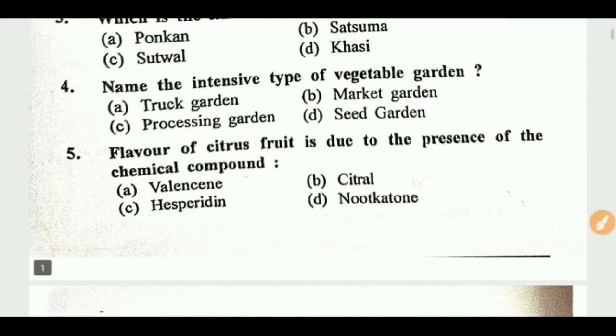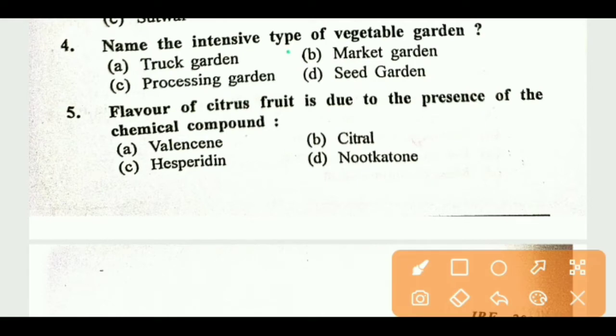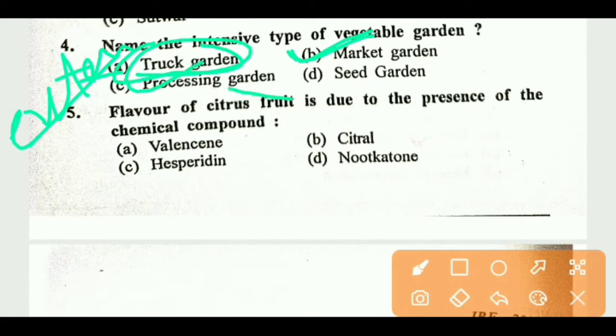Next question, don't confuse. Name the intensive types of vegetable gardening. Intensive gardening, right answer is market gardening. And in case of extensive, right answer is truck gardening, intensive farm. And in case of processing garden and seed garden, both are based on contract farming.